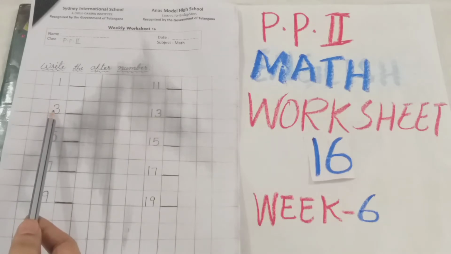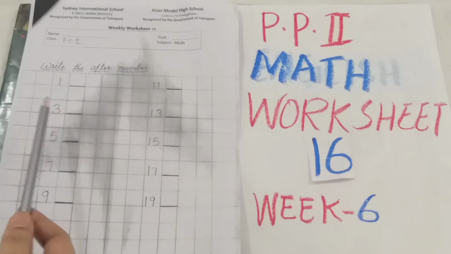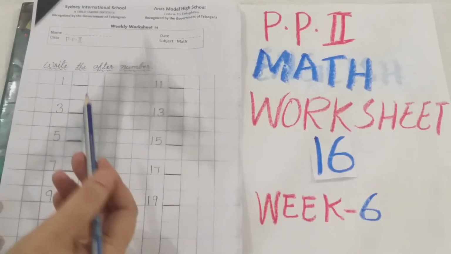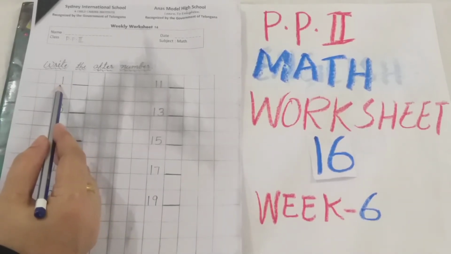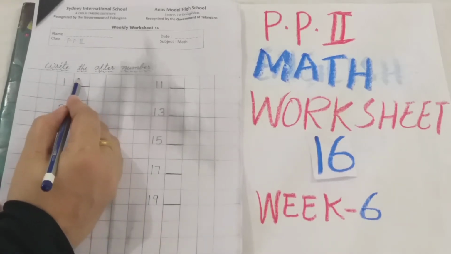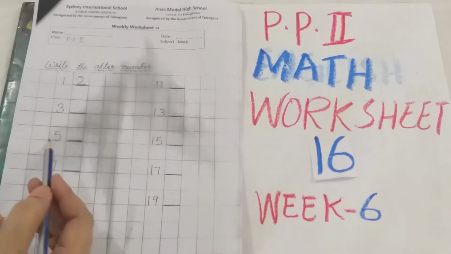Here number 3 you have to write after 3 which number is going to come, that number you have to write in the dash. Ready? Come on, start writing. Look here. Which number is this? 1. 1 after 2. Write it down in the dash.